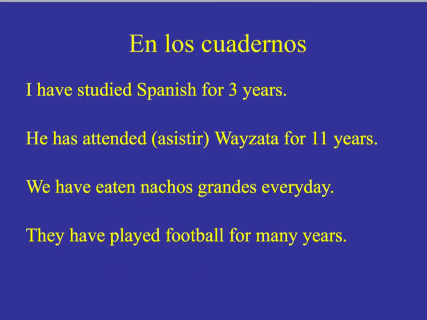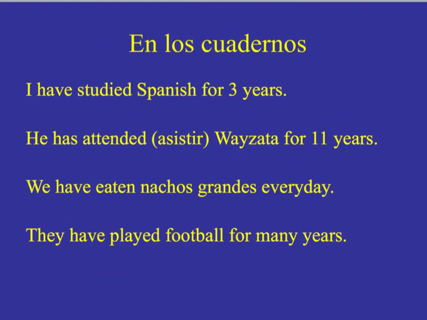So here's some practice that you can write down, 1 through 4. Write these in Spanish. I have studied Spanish for 3 years. He has attended Wayzata for 11 years. We have eaten nachos grandes every day. They have played football for many years.